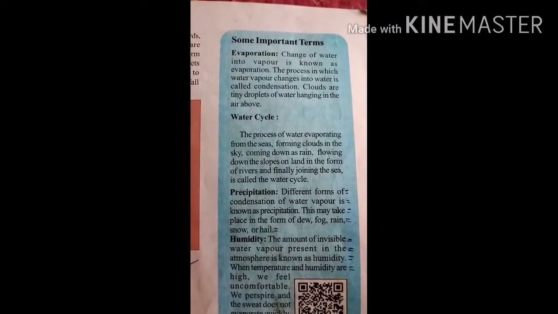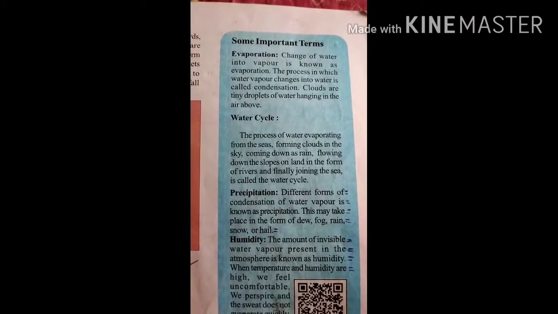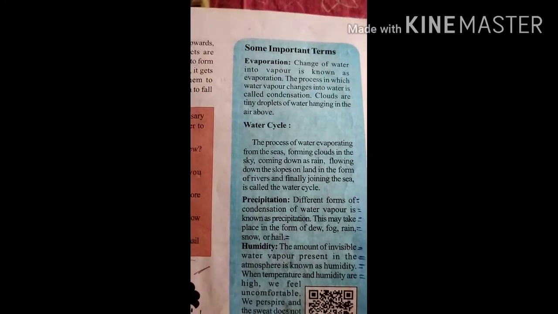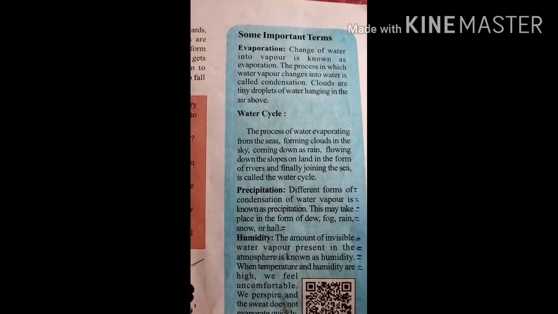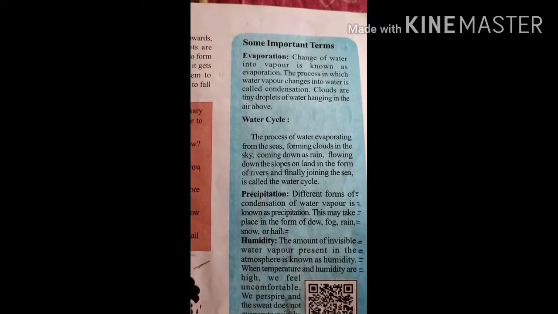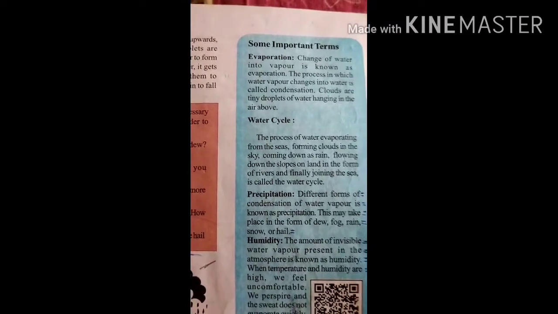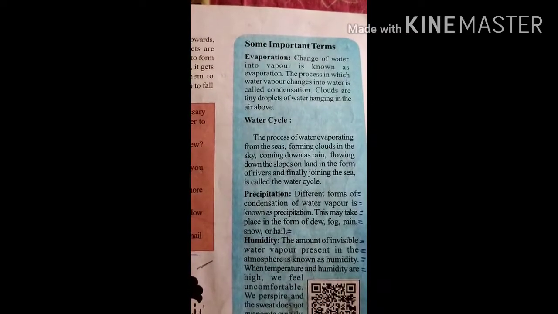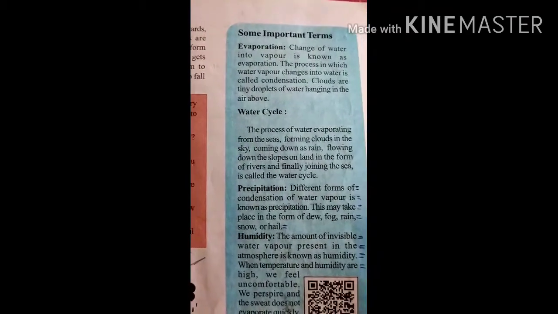See, clouds are tiny droplets of water hanging in the air above. Here, two terms you can observe. Evaporation: water changes into vapor. Condensation: water vapor changes into water.